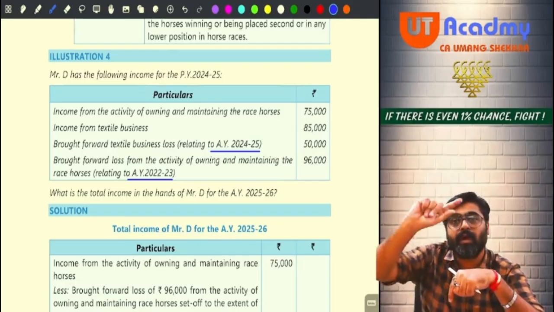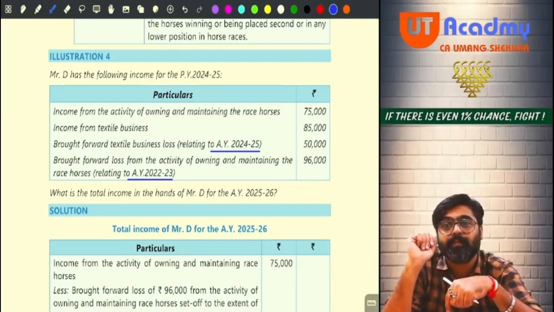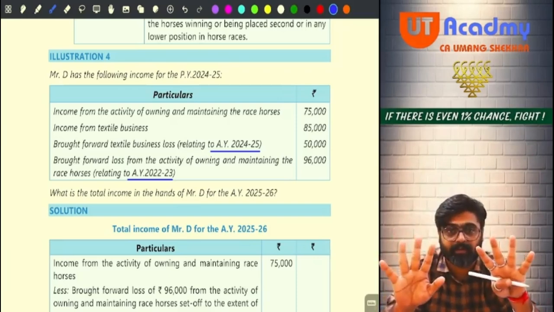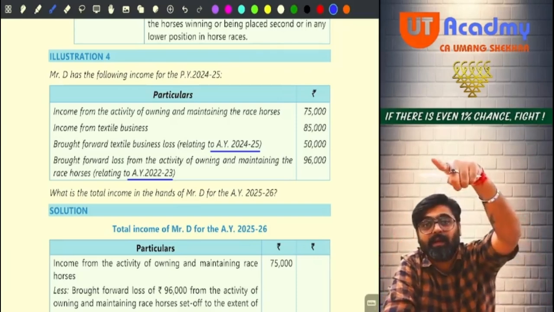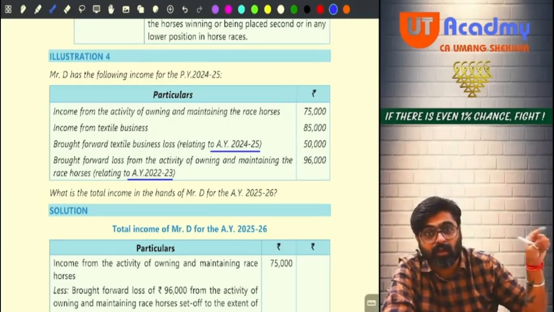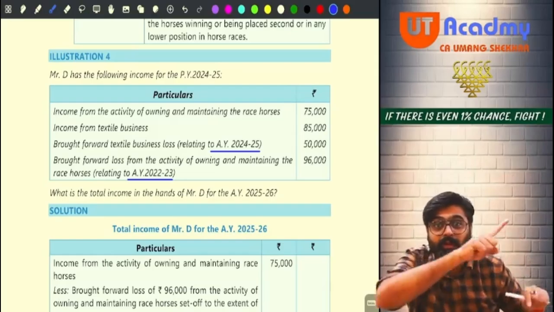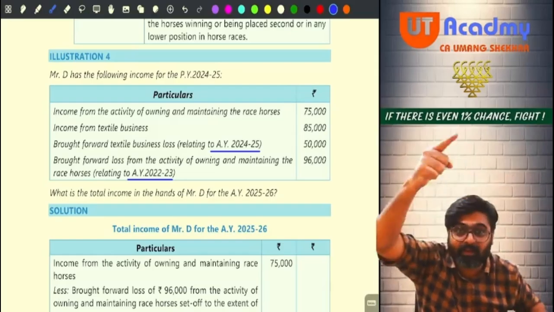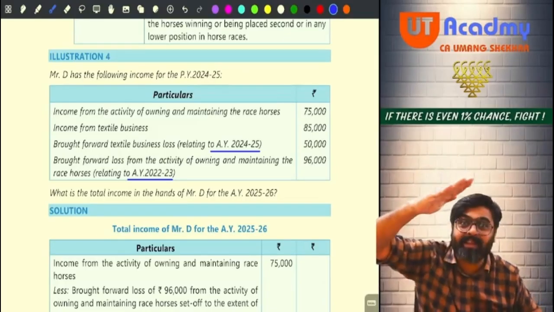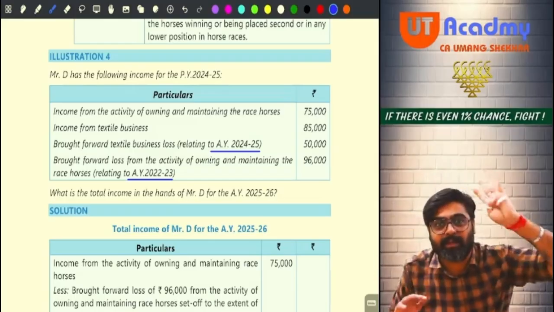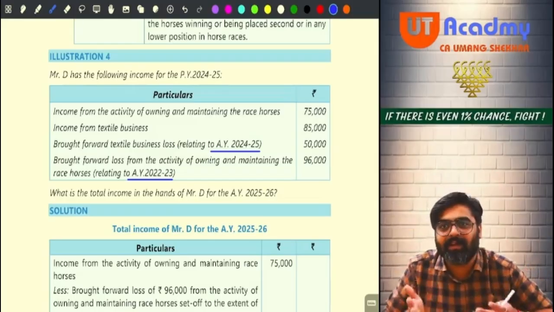In the third year, do you have any income? Loss from an activity of owning and maintaining racehorse? Yes, you have that income from that. It will be adjusted. But wait. If you have IFOS other source loss, that loss will be first adjusted against. Current year loss will be first adjusted. Only then the income of that activity remaining from that the brought forward loss can be adjusted. Yes or no?